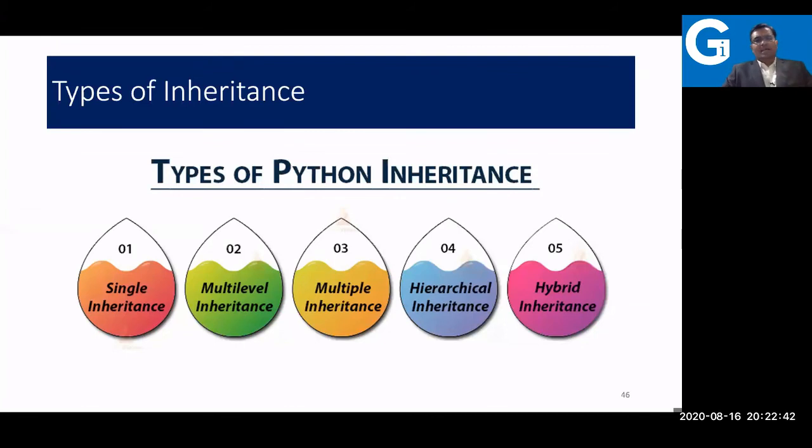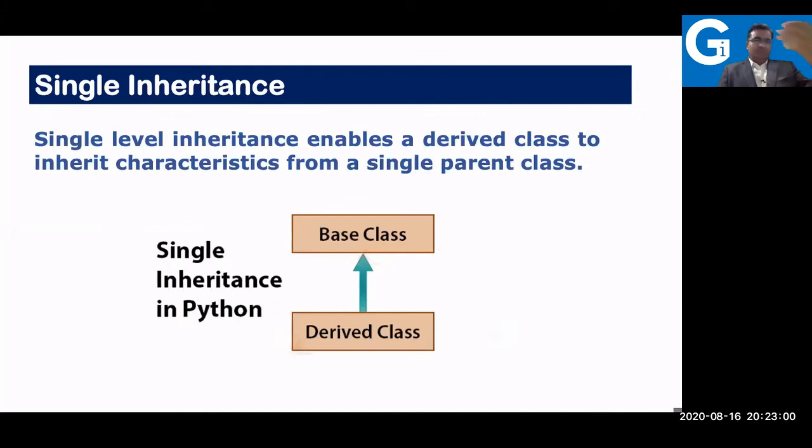Firstly, single inheritance. As the name suggests, we already started with single inheritance only. It's very simple, straightforward. You are inheriting the class. You have one class, Bank, and you inherited it as a Customer. So that's single inheritance. We'll see multi-level inheritance, what exactly it means. I don't need to tell you more about single inheritance because it's very straightforward. It allows you to derive a class, and it has just a single parent.